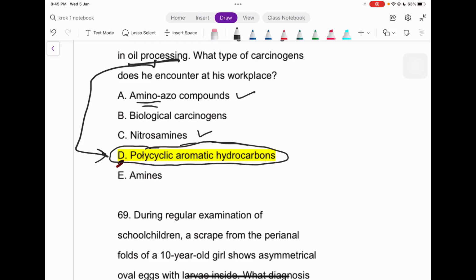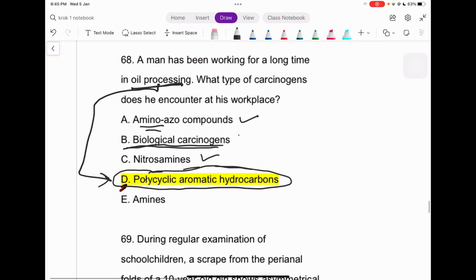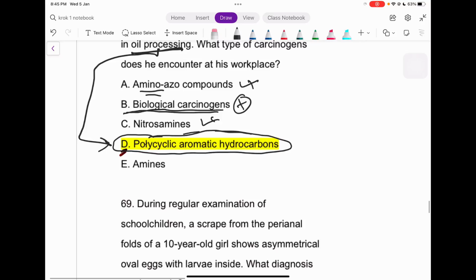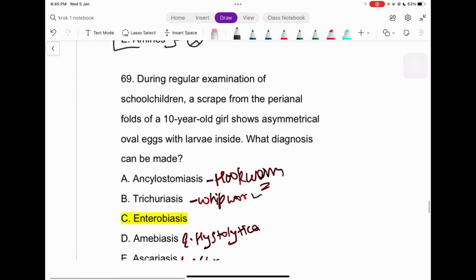Again, the nitrosamines we can directly see in the dye industry. Biological carcinogens, what are these? No, it can't be, because we have the history of oil processing, right? And lastly is the amines. What kind of amines? It's not even specific, right? But for the oil industry, we have the specific polycyclic aromatic hydrocarbons.